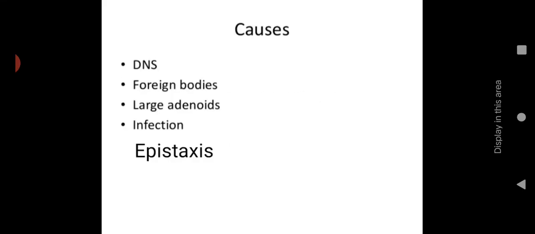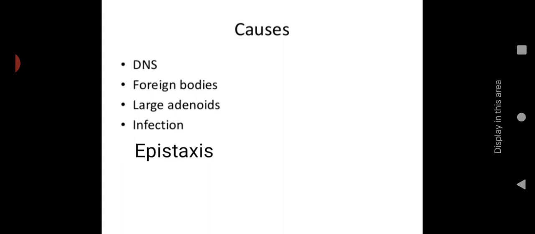Let us see the causes. Mainly DNS, deviated nasal septum. That is a nasal deformity occurring in the nasal tract, so because of the deviated nasal septum it can occur. I'll take another class for that one. Then foreign body obstructions. If any foreign body goes inside the nose, in the beginning we studied foreign bodies in the nose, so any foreign body can lead to obstruction in the nose.